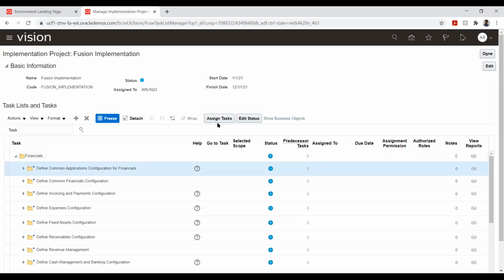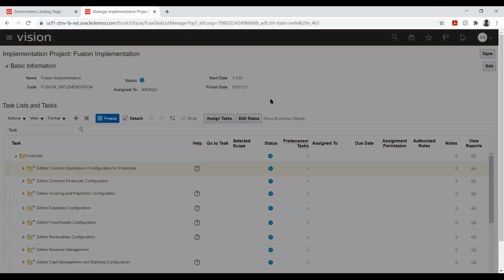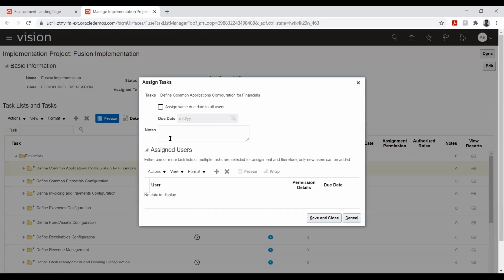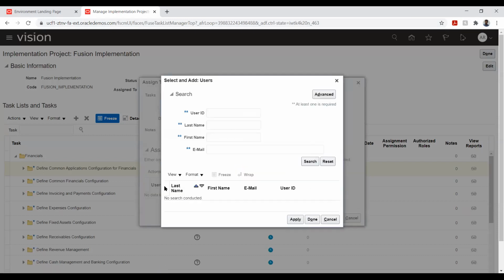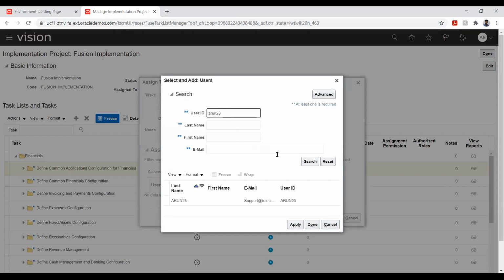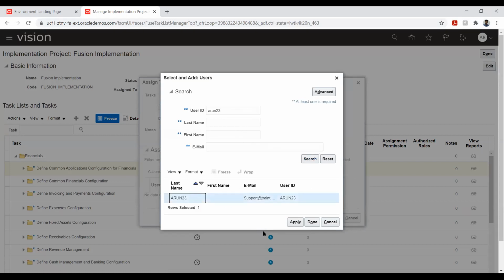So I'll click this and I'll say assign task. So here I can add the users. I'll say Arun Putri. So this is my user. So this I can refer using my email ID.